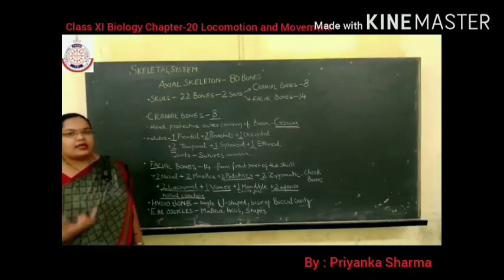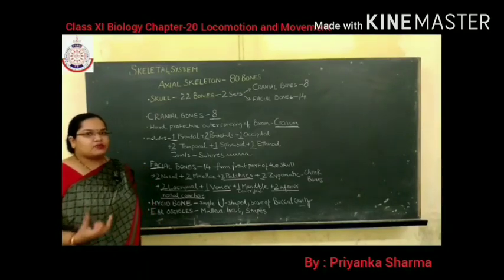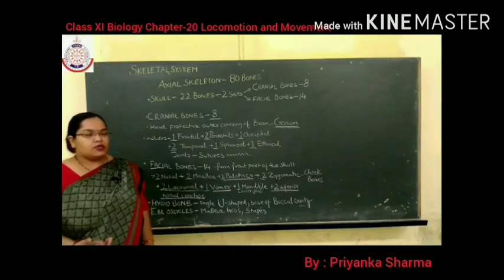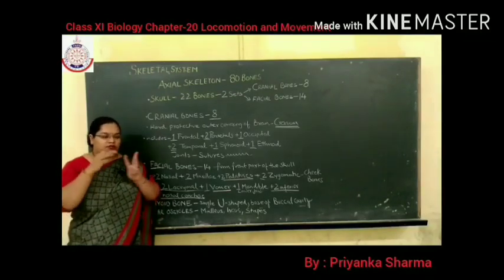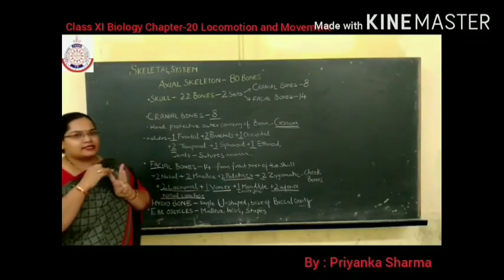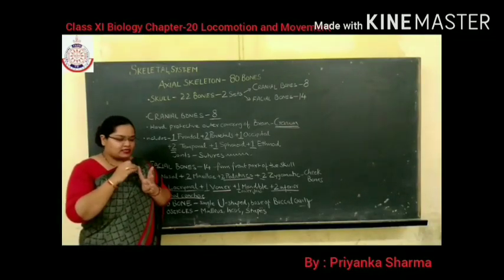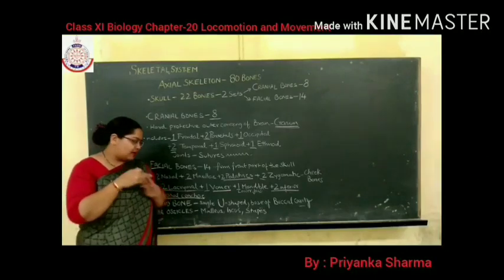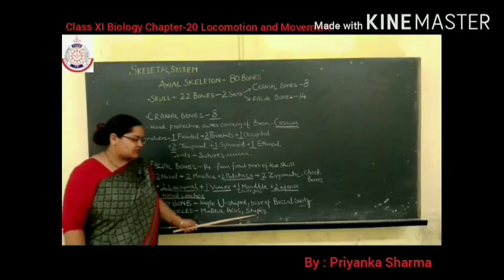Next is the ear ossicles. As the name suggests, ear. It means these bones are present in the ear. So, ear ossicles, 3 tiny bones are present in the middle ear. These are malleus, incus, stapes.